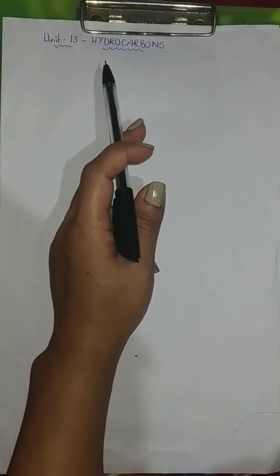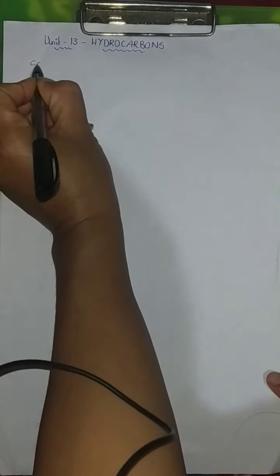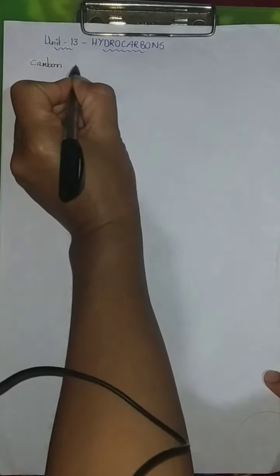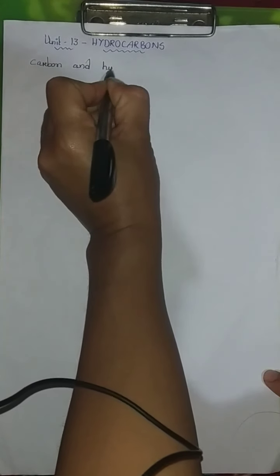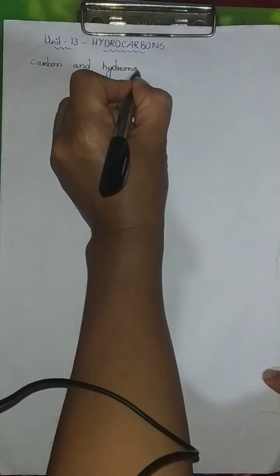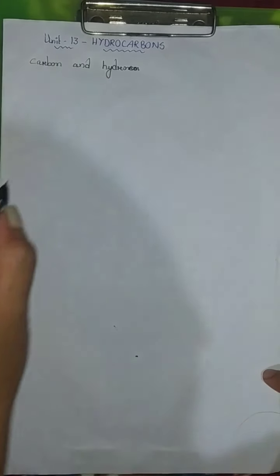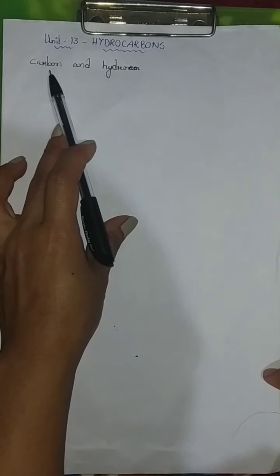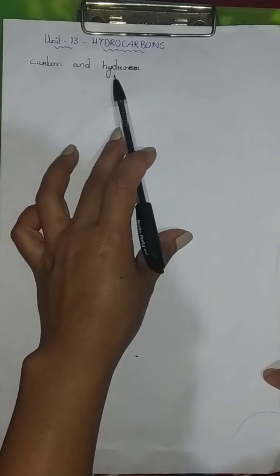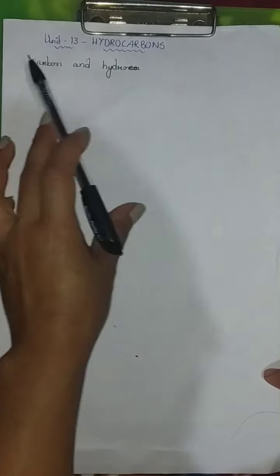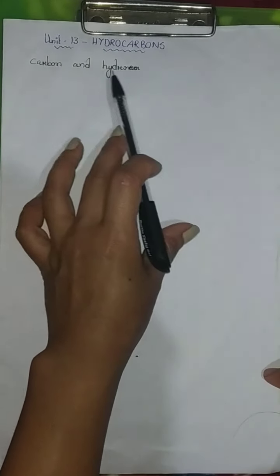Hello everyone. In this video we will be discussing a new unit, unit number 13, hydrocarbons. Now what are hydrocarbons? From the word itself we can say that hydrocarbons are compounds of carbon and hydrogen. Carbon has atomic number 6 and hydrogen has atomic number 1, and so hydrocarbons are the compounds of carbon and hydrogen.